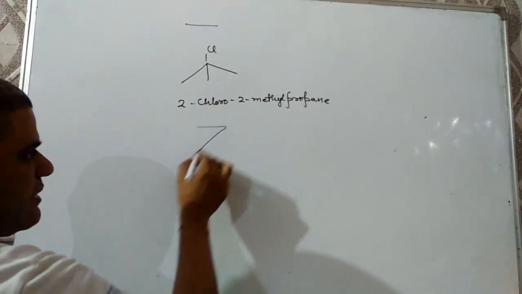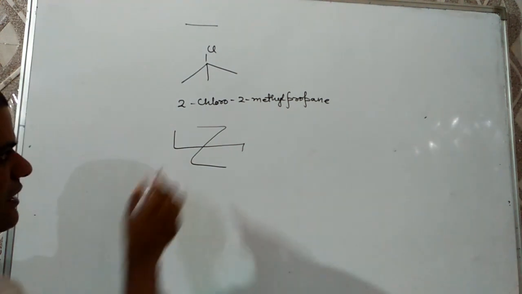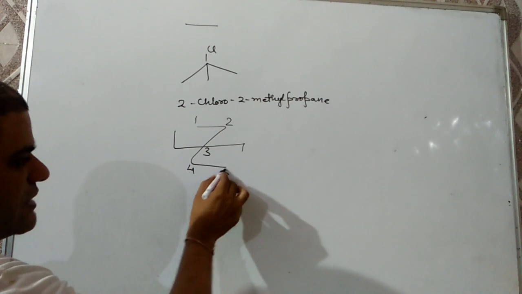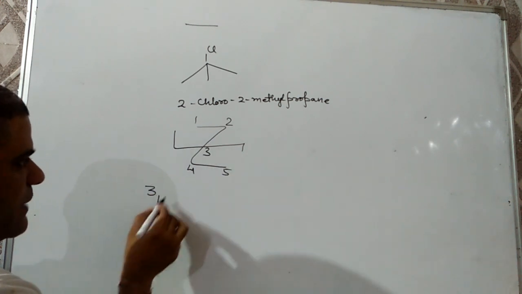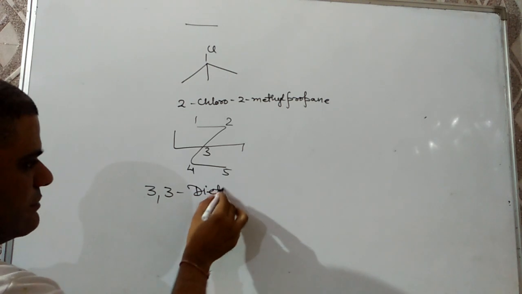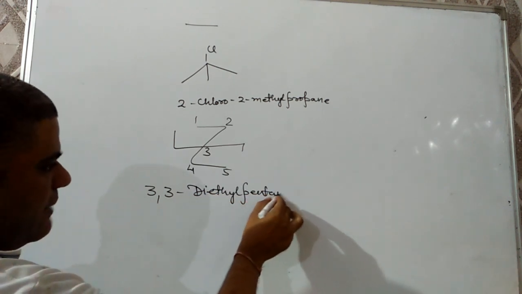Next question might be there. What is the IUPAC name of this compound? Then the longest possible chain should have 5 carbon and 2 ethyl groups as substituent. Then IUPAC name will be 3,3-diethyl pentane.